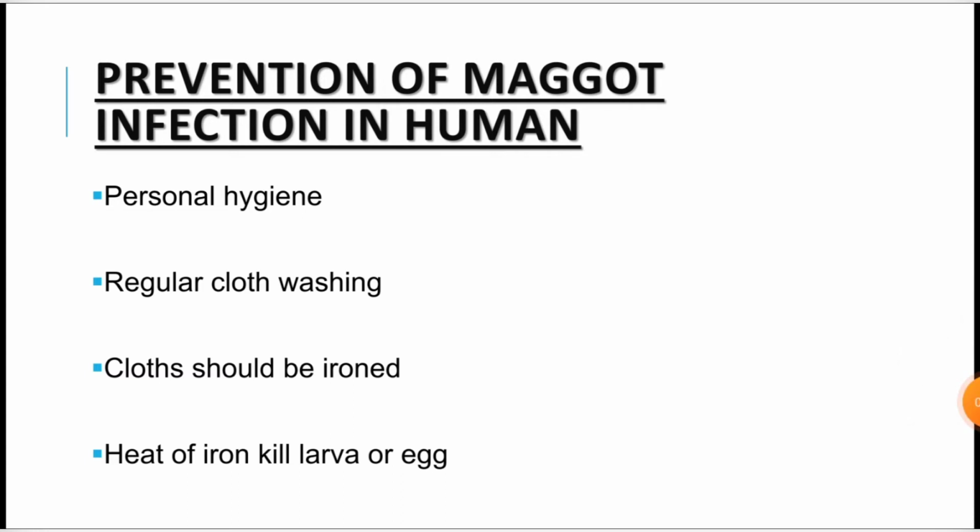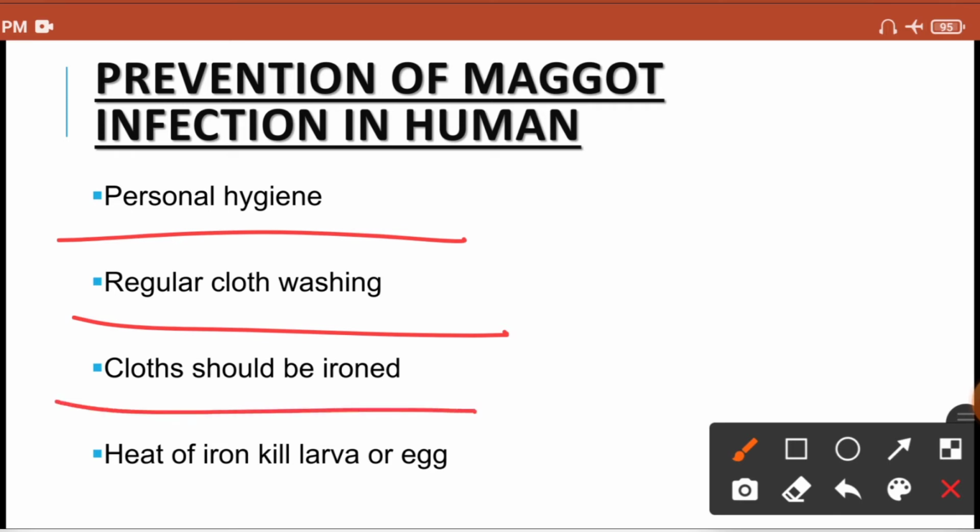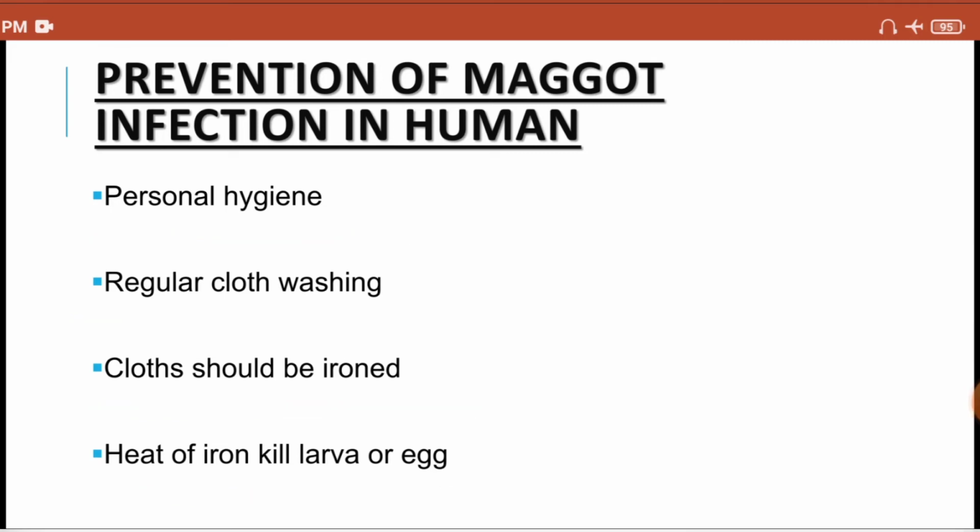So guys, for prevention of the infection in humans, you have to maintain personal hygiene. You have to do regular cloth washing. You should wear only clean clothes, and clothes should be regularly ironed because the heat produced by the ironing can kill the larva or egg. So personal hygiene is very important in prevention of maggot infection, and that's why maggot infection is usually seen when personal hygiene is not maintained or you have a dirty wound.